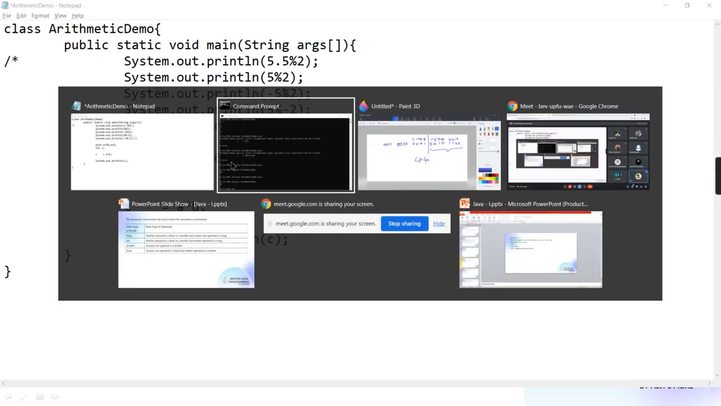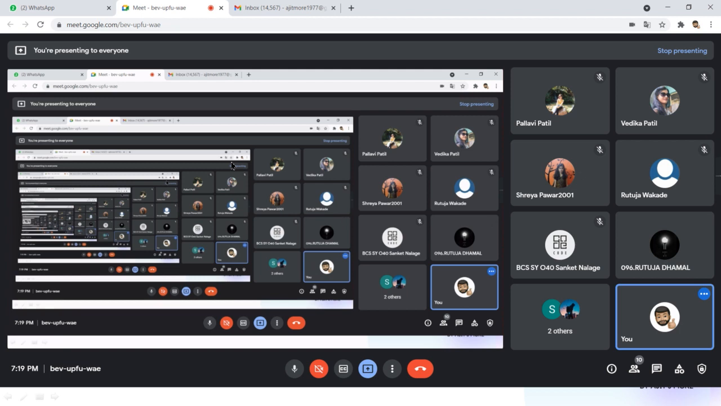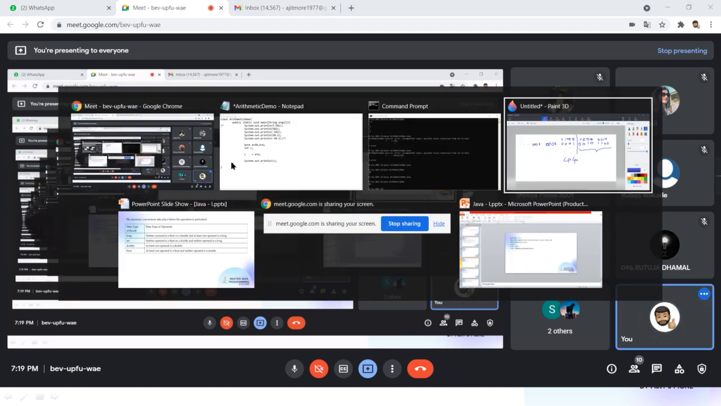Correct? Is the concept clear to all of you? Yes, sir. Okay, very good. Then we'll see one or two trace outputs, and then for today we'll stop.